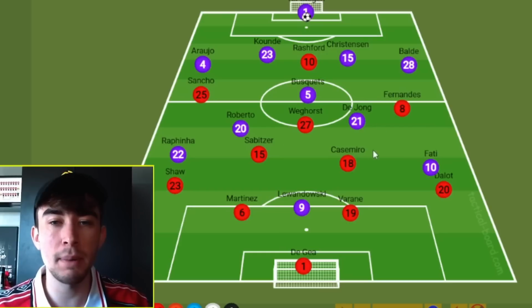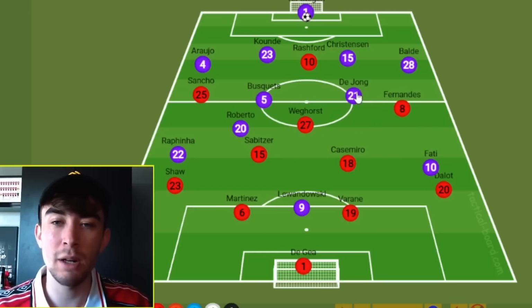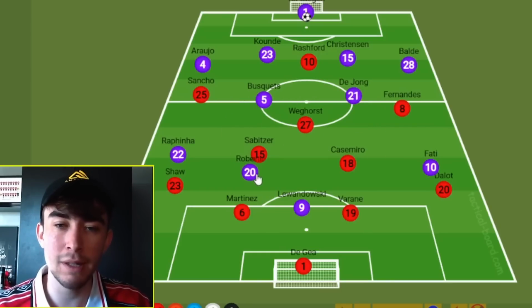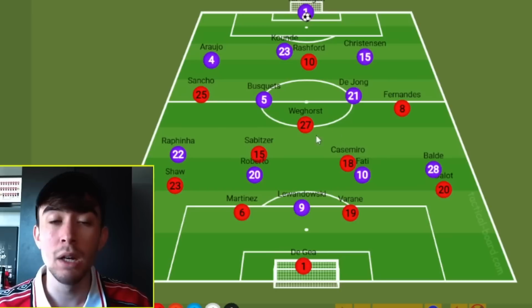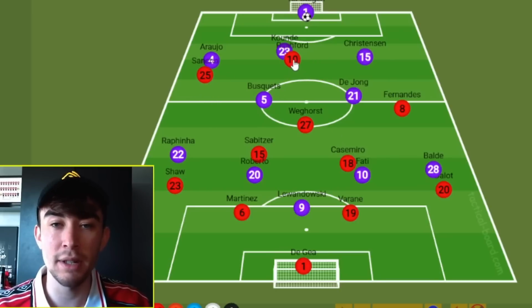So the issue was that Barcelona moved to their typical 3-box-3 shape, which looks something like this. Now, just allow the personnel, we're referring to the first leg, however the personnel is slightly different. But the shape is still the same, and Barcelona looked to set up like this basically. What we then saw was Manchester United matching them with a front three, and then going man for man basically in the midfield, something like this.